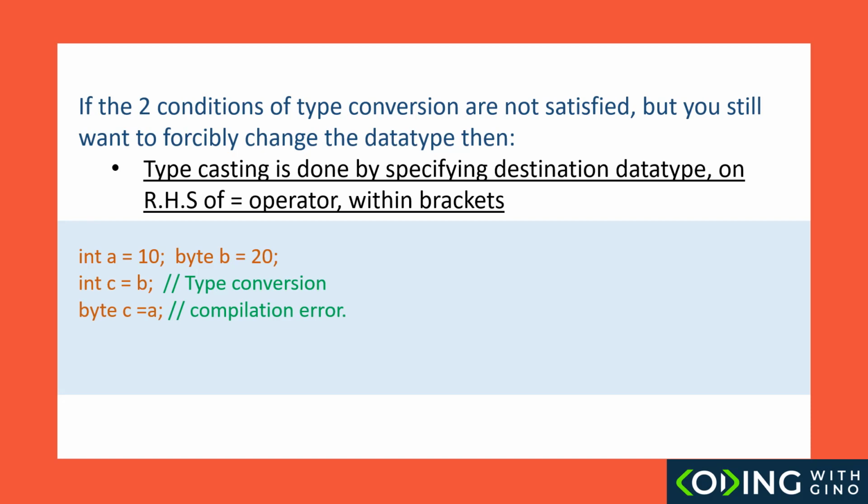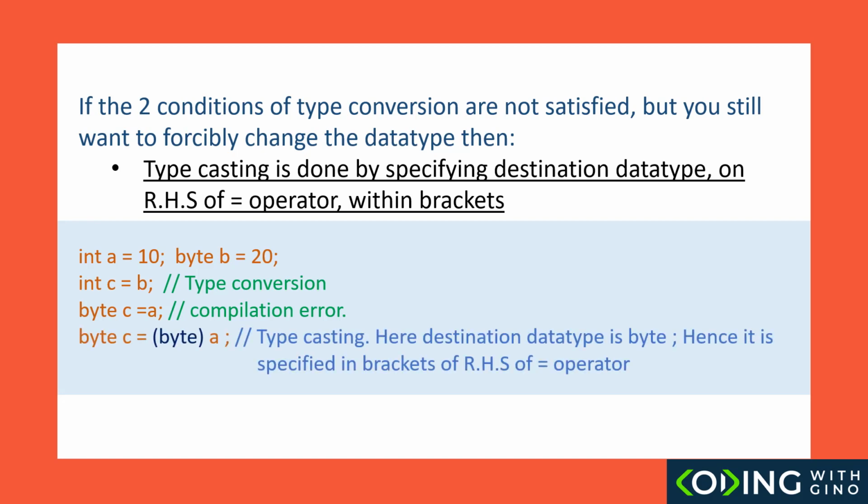Now suppose we try to store integer data in a byte variable. c is now of type byte and we store a in it. Will it work? The destination data type byte is smaller than the source data type int. Compilation fails because the type conversion rule is not met. If we still want to forcibly do this, we can try typecasting.